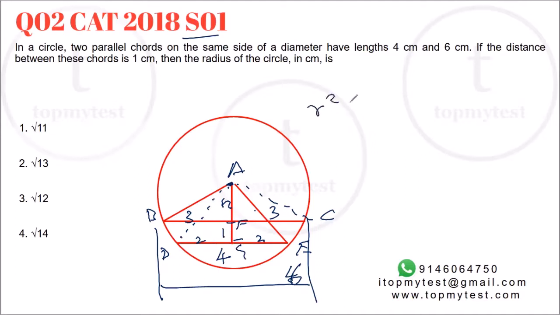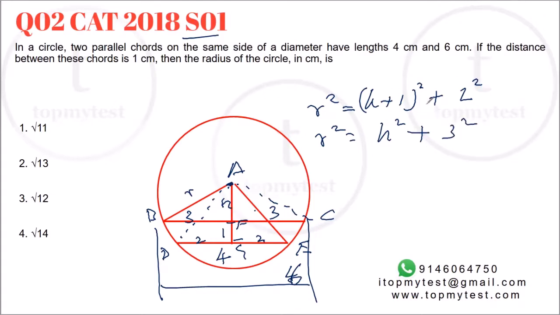So radius square should be equal to, height will be h plus 1, whole square, plus 2 square. Similarly, in triangle AFB, r square should be equal to h square plus 3 square.